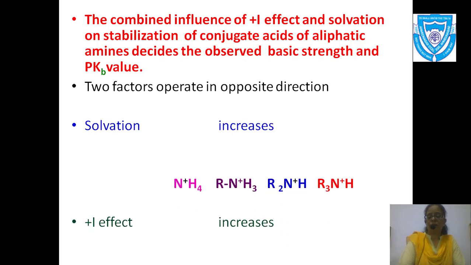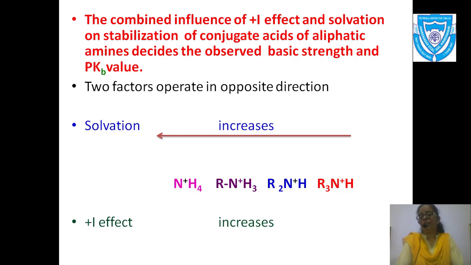First we will talk about solvation. When I talk about protonated ammonia and all the other protonated amines, solvation increases from the tertiary conjugate acid towards the conjugate acid of ammonia, like it increases from back towards the front.